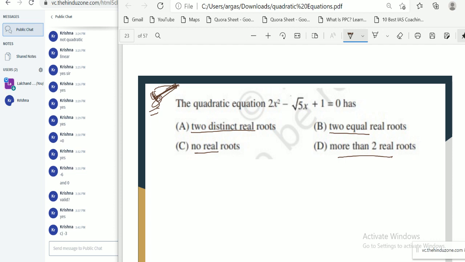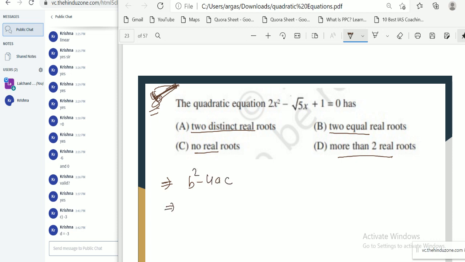So to identify nature of roots, we always have to calculate the value of D. What is the value of D for this question? D equal to minus 3. Okay, let me check. D is our b square minus 4ac.